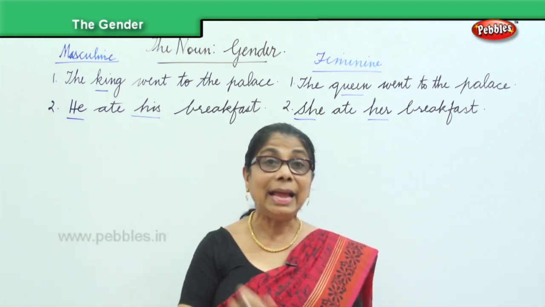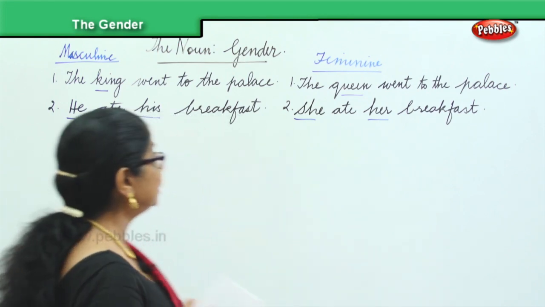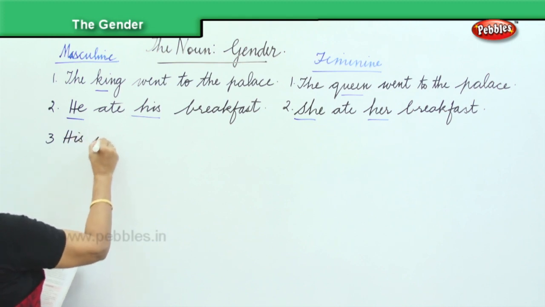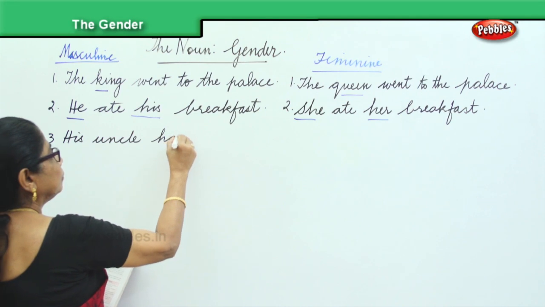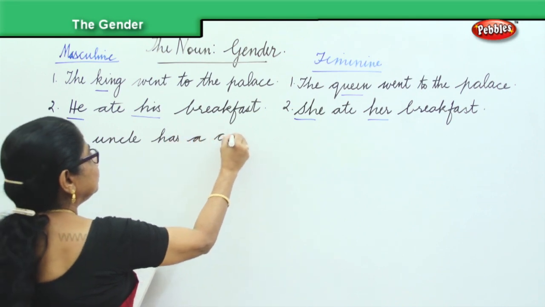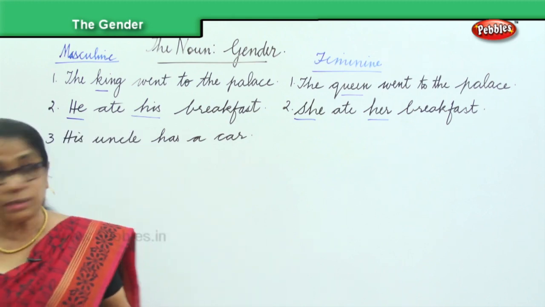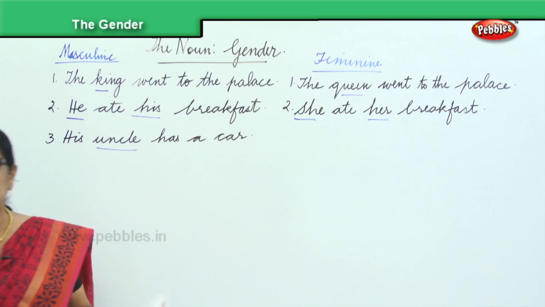Next I have it, his uncle has a car. So what will you change? You will change uncle. Can you change car?